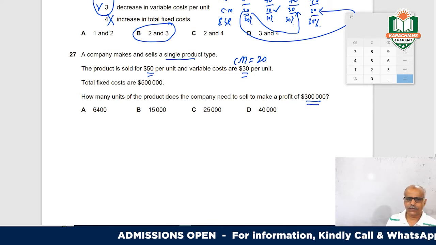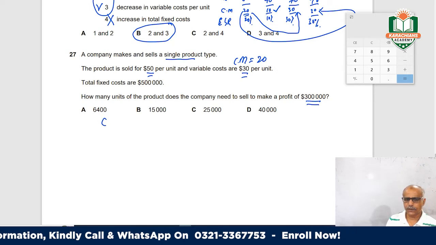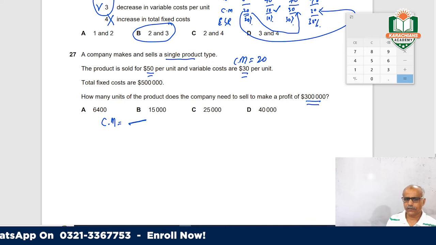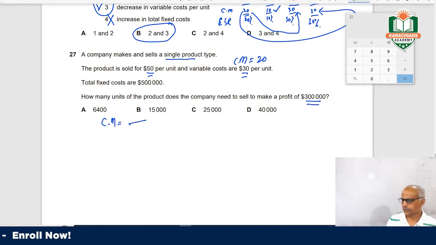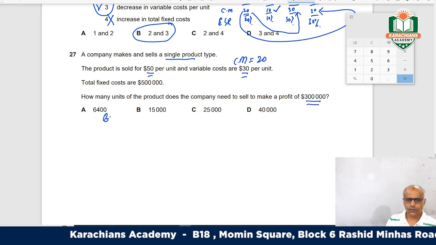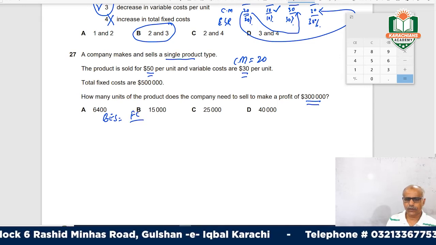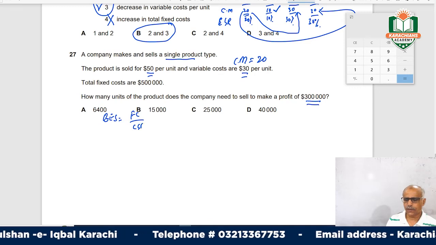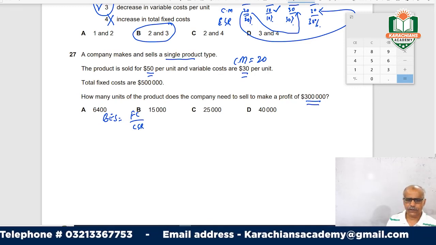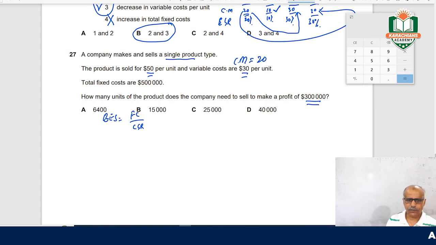So the formula is very simple. We know the break-even sales is always equal to fixed cost over contribution to sales ratio.